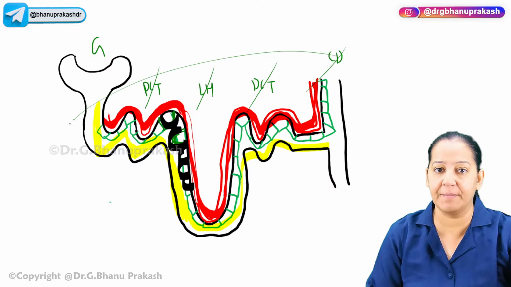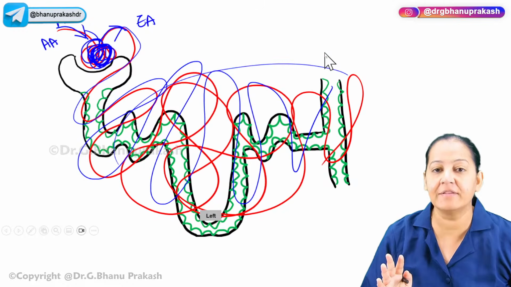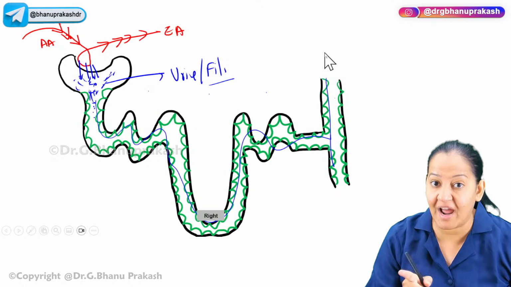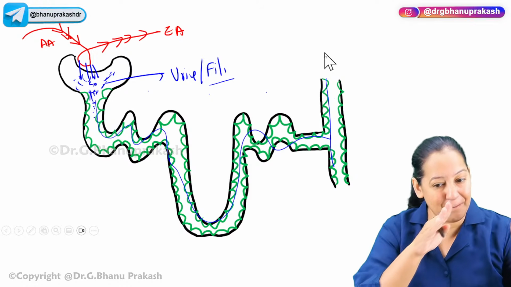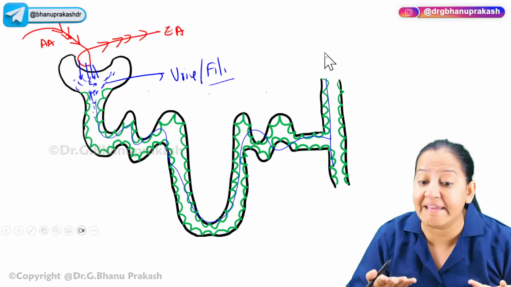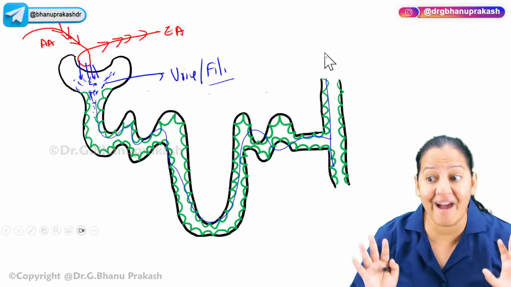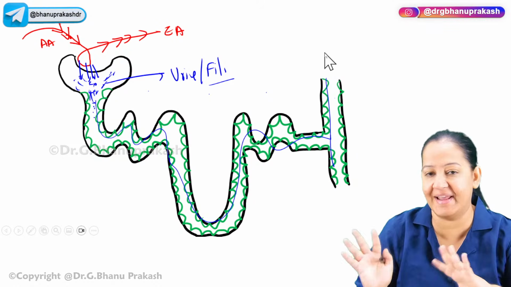Apart from the glomerulus, all the remaining parts together are known as tubules. The tubules are lined by tubular cells. You can see the green colored cells, the tubular cells. Tubular cells and epithelial cells are the same. They are the lining cells of the tubules. There are four types of tubules: PCT, DCT, loop of Henle, and collecting duct.